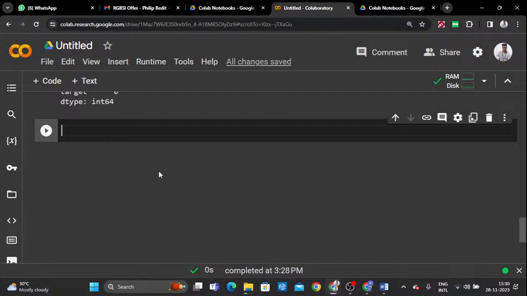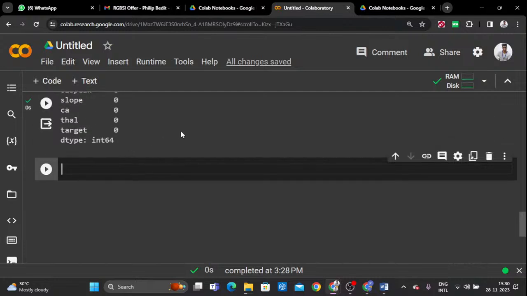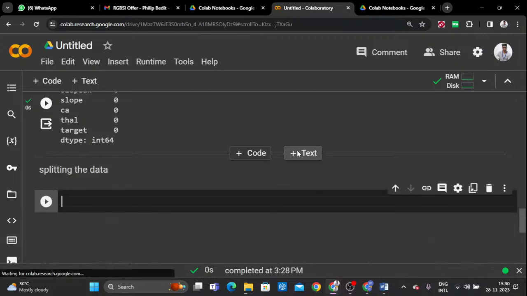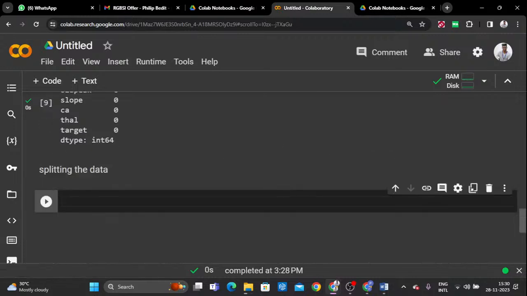After pre-processing is done, next we are going to create the training data and also the testing data. So before that we should split the data for testing and training. Splitting the data is related to data science, data analytics and also machine learning technology.